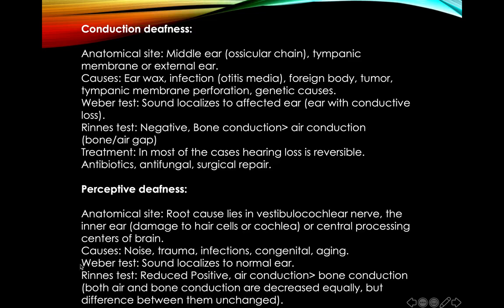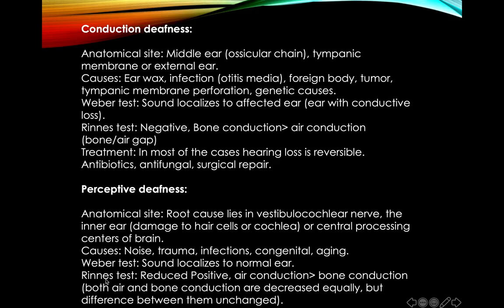Here again we perform the same two tests, the Weber test and the Rinne test. In conductive deafness, the Weber test localizes to the affected ear, while in this case the Weber test will localize to the normal ear. Why? Because there is not a conductive deafness, but a problem with sensorineural loss, so the sound will localize to the normal ear.